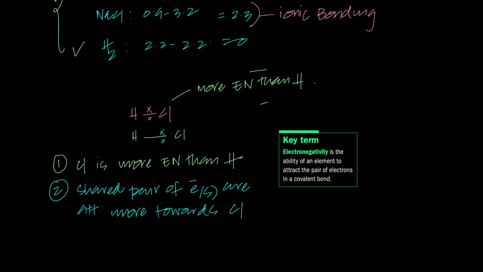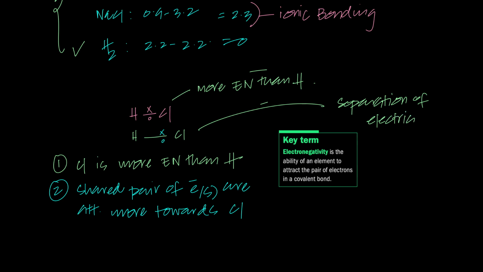And fun fact, guys, because the shared pair of electrons are lying more towards chlorine, this creates something known as separation of electrical charge.